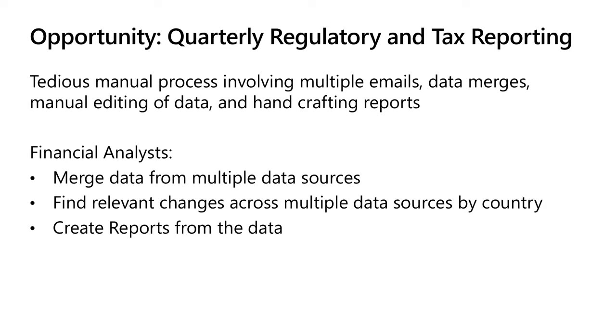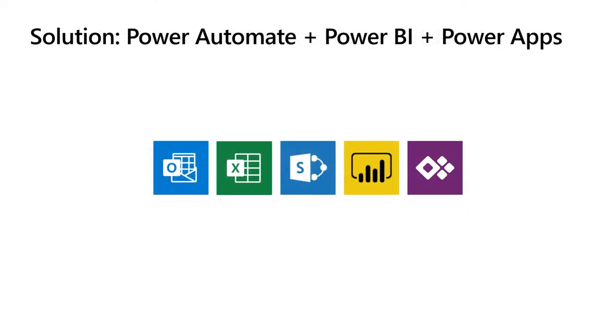Before they were using Power Automate, this was a manual, tedious process. There would be multiple emails coming in with Excel attachments. This data needed to be merged and handcrafted. Different financial analysts who specialize in different regions would need to pull that data, organize it by country, and handcraft these reports. So what's the solution using Power Automate?